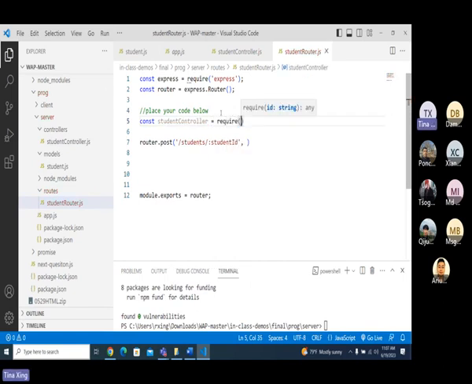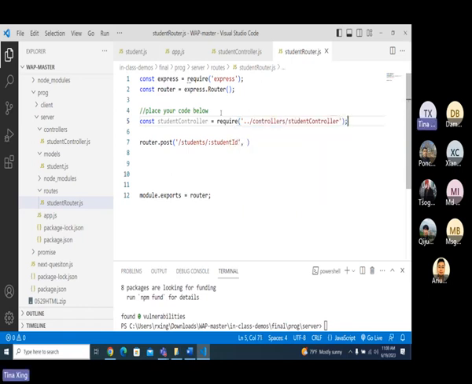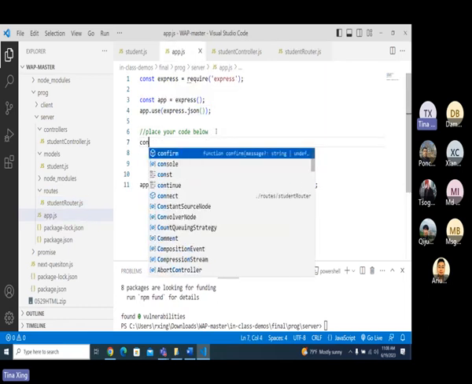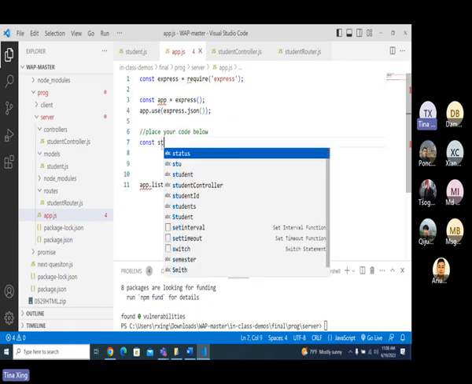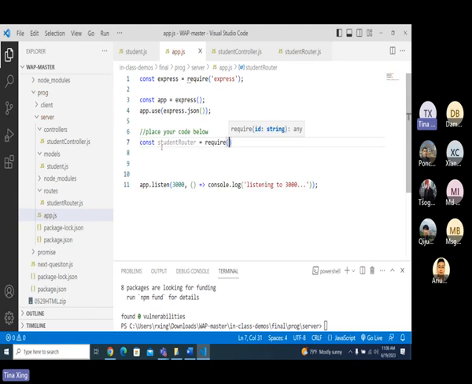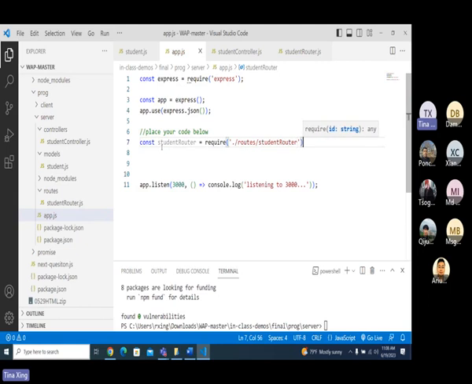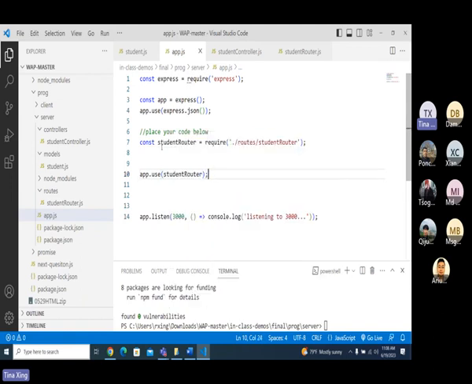Equals require student controller. Then here I will do student controller.addCourse. That's it, right? Then finish here, then we do app.js, right? In app.js, you can also require here, doesn't matter to me. You can also put it here, it's your choice, okay? Doesn't matter. Student router equals require routes, router, okay? Then we'll do app.use student router, like this, right?